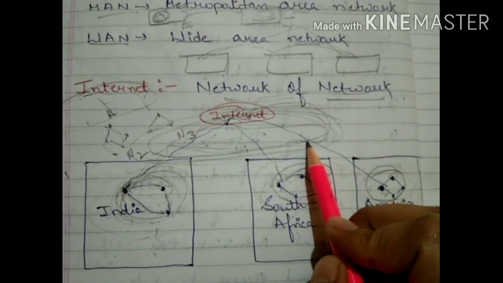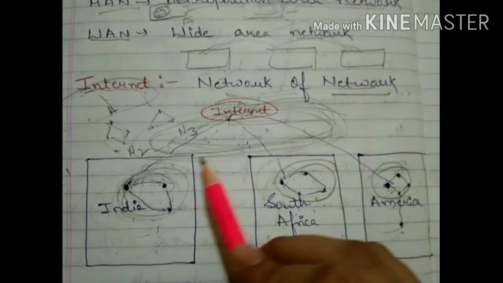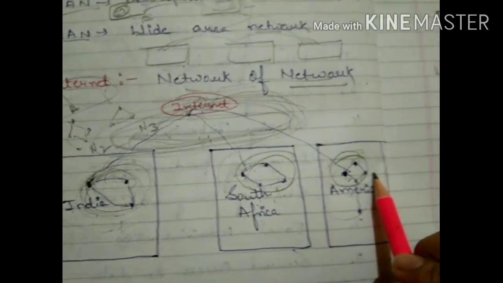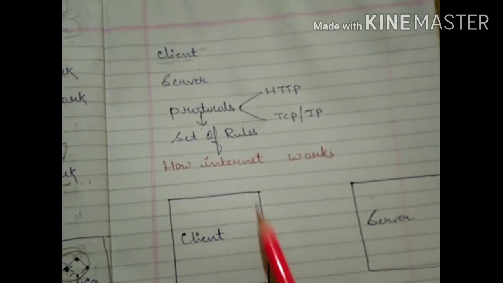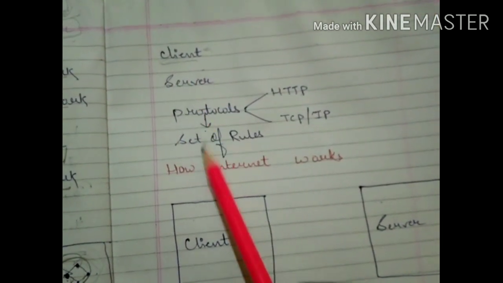So what is actually the internet? Internet is a network of networks. Okay? Now our today's task is how the internet works. For this we require a few terms.